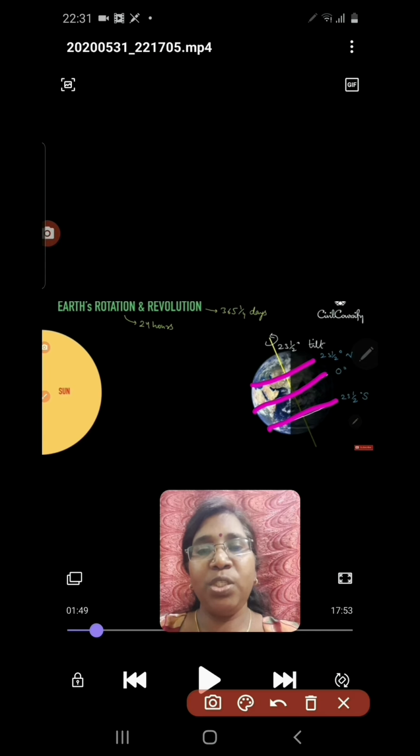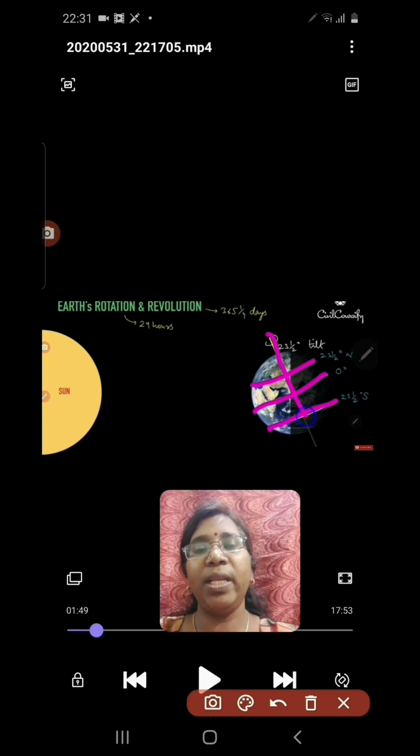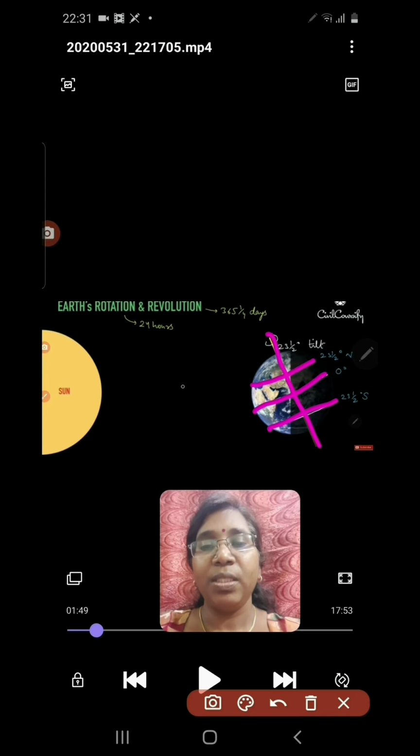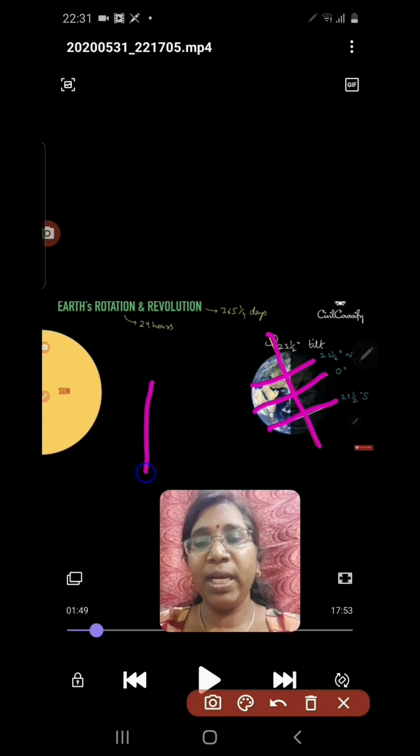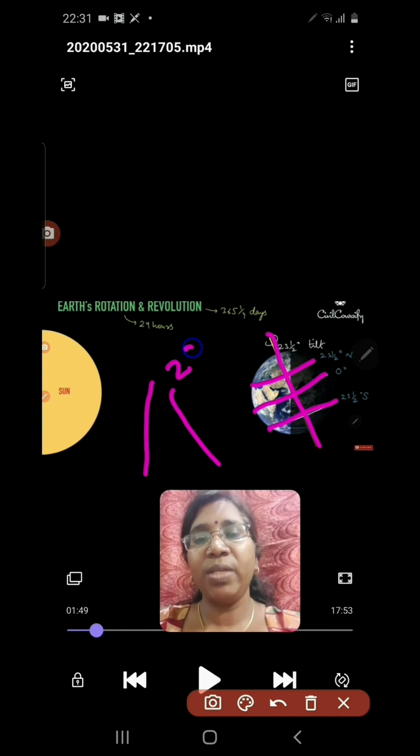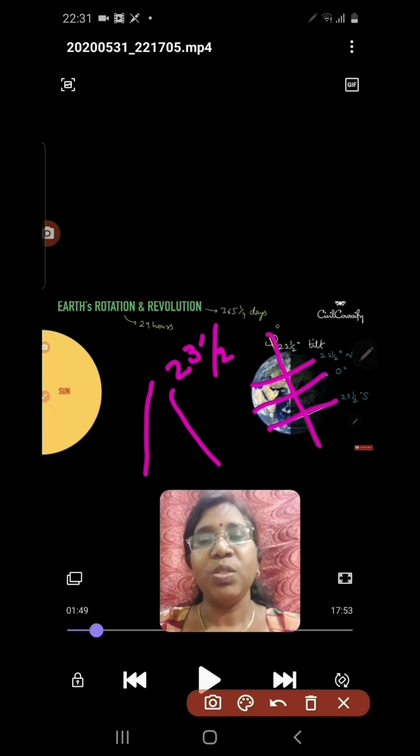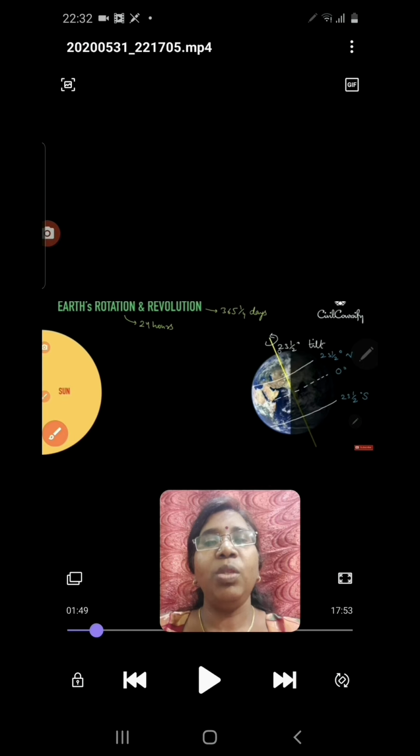Now here you see the tilt of the Earth's axis is 23.5 degrees. This is the vertical line and this is the tilted line, so the angle of tilt is 23.5 degrees. Accordingly, the axis is tilted towards the Sun. That means the northern hemisphere is tilted towards the Sun.